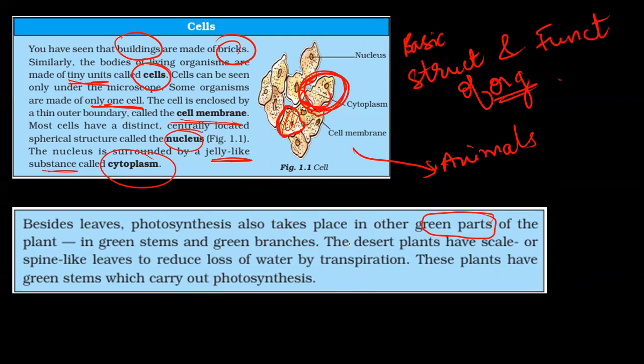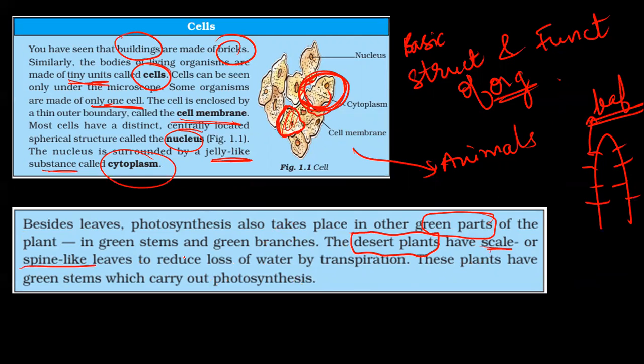Now, desert plants. Have you seen desert plants? Do they have leaves like we see in normal terrestrial plants? In the desert, you may have seen the cactus. It has spicules, spine-like structures. They don't have leaves. The spine is actually a modified leaf. So they have scale or spine-like leaves to reduce loss of water by transpiration.